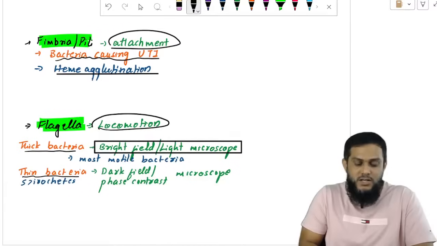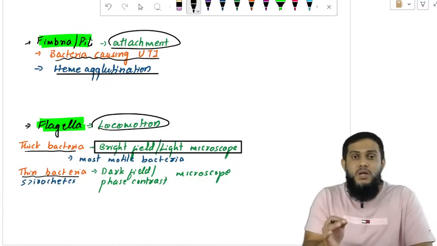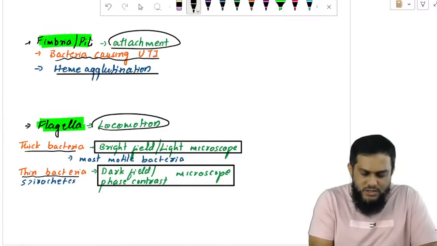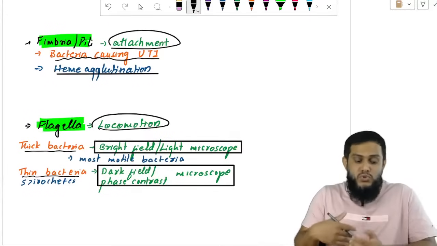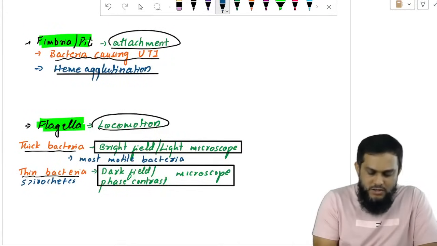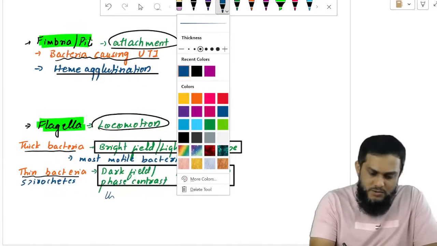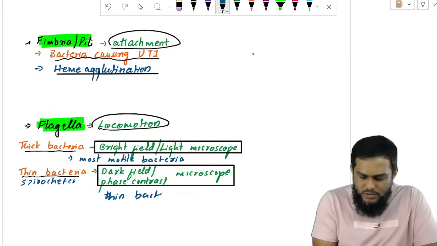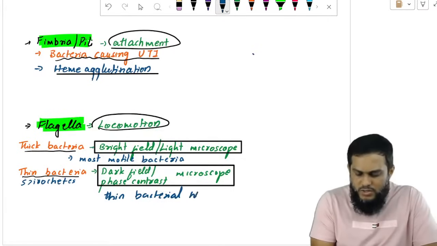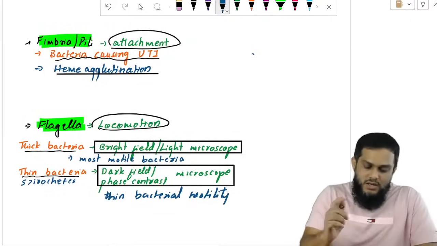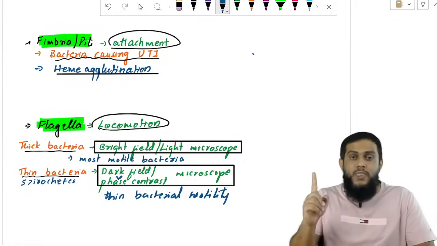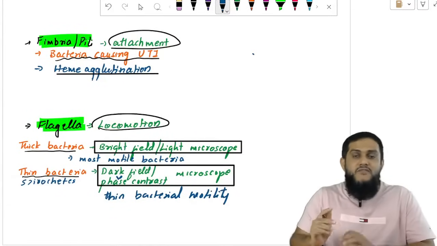That's why for thin bacteria you require special microscopes in which you can see them. Thin bacteria can be seen in dark field microscope and phase contrast microscope. These are the two microscopes in which you can see thin bacteria, and as you can see thin bacteria, you can see their motility. Again, among these two, which one to select? You have to select dark field. Remember, dark field is better than phase contrast.